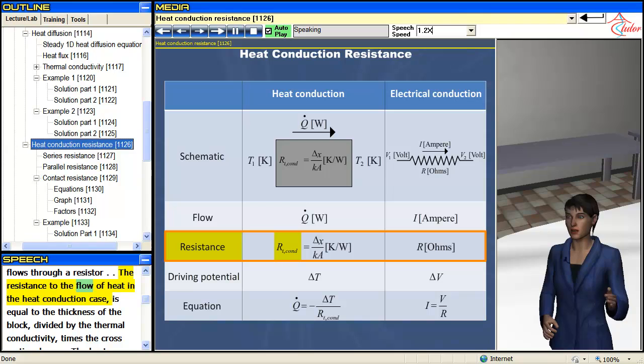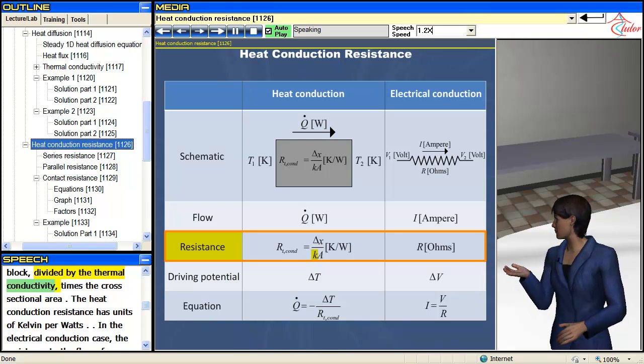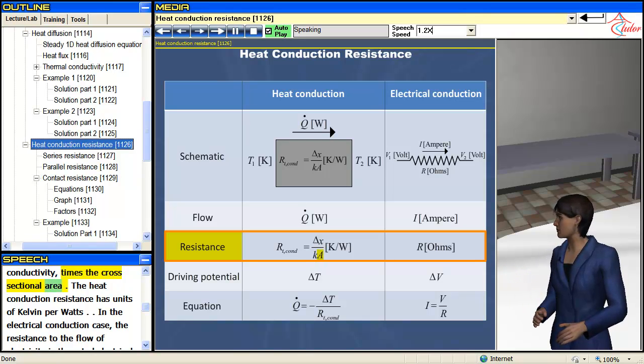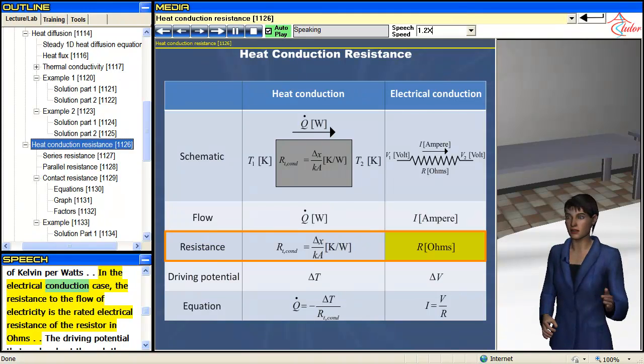The resistance to the flow of heat in the heat conduction case is equal to the thickness of the block, divided by the thermal conductivity, times the cross-sectional area. The heat conduction resistance has units of Kelvin per watts. In the electrical conduction case, the resistance to the flow of electricity is the rated electrical resistance of the resistor